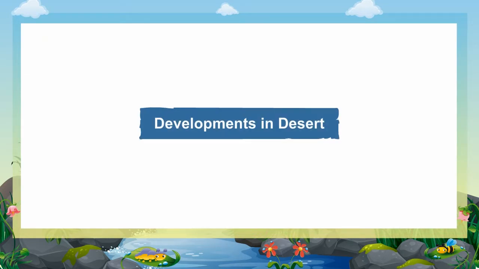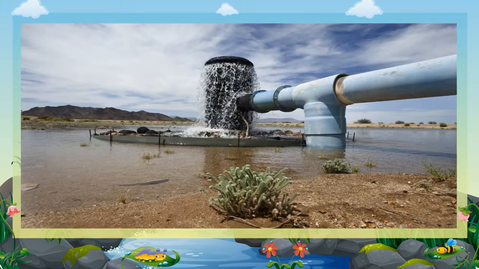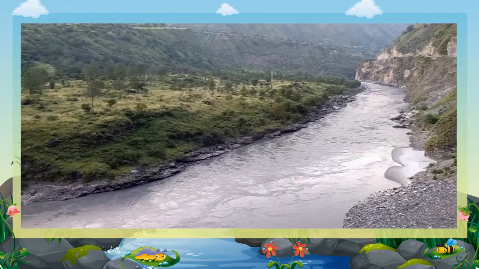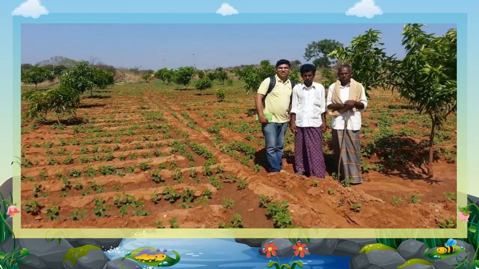Developments in desert. Government has been trying to supply water to this arid region since independence. The Indira Gandhi Canal project has changed the face of this desert. This canal brings water from the Satluj River and supplies it to many parts of this region. Many dry areas along the canal have turned green with planting of trees.